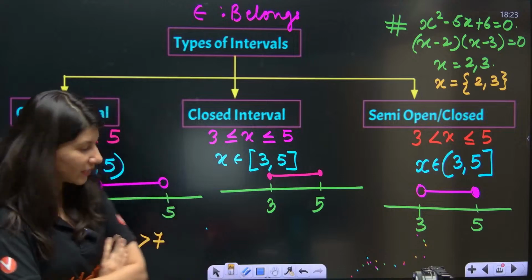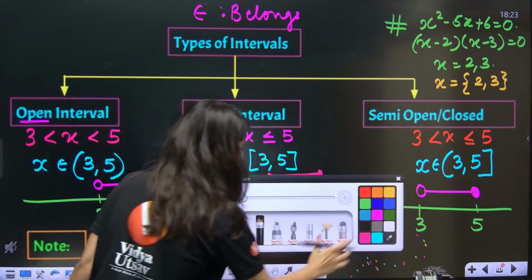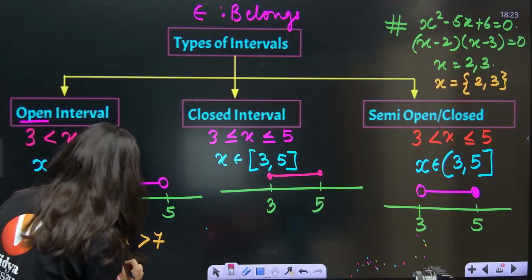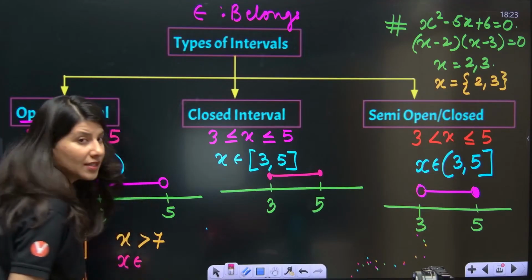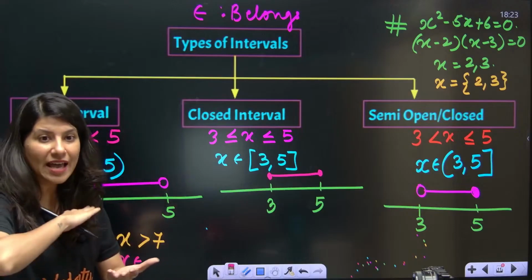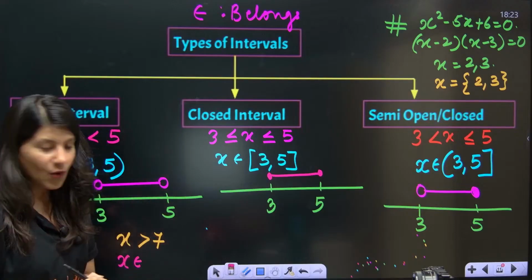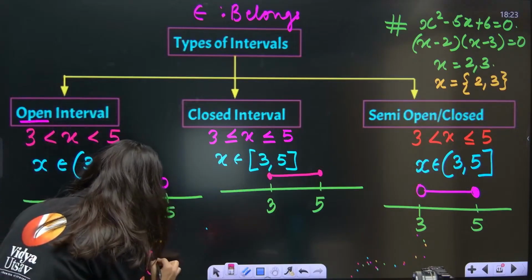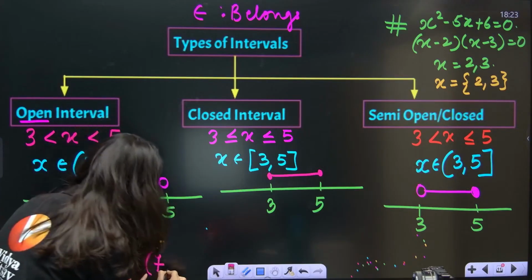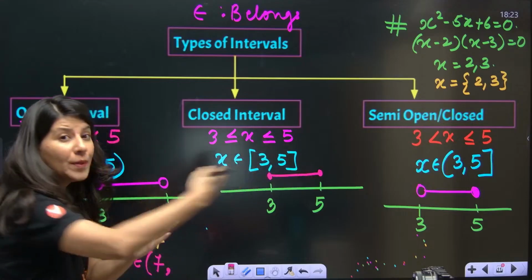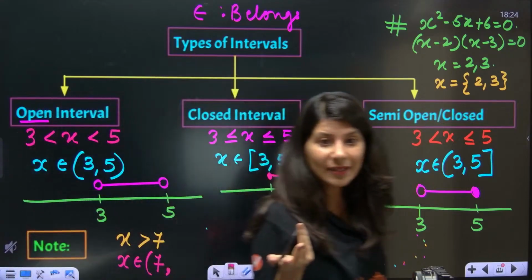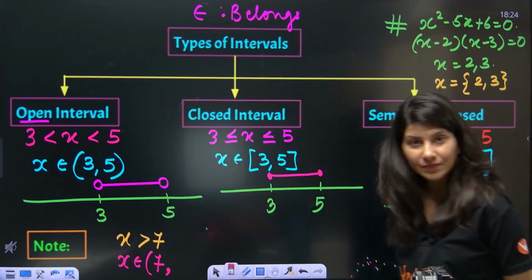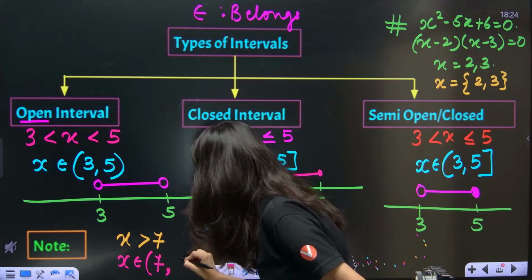You'll say, ma'am, x greater than 7, so x belongs to, because x greater than 7 means I have so many values, x belongs to 7 open, to when? To infinity.